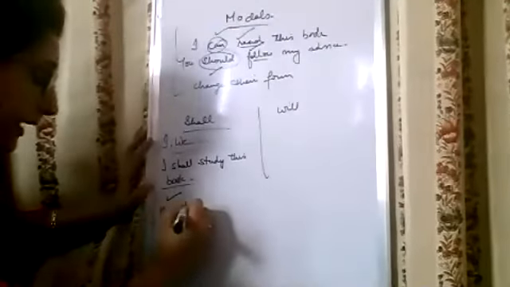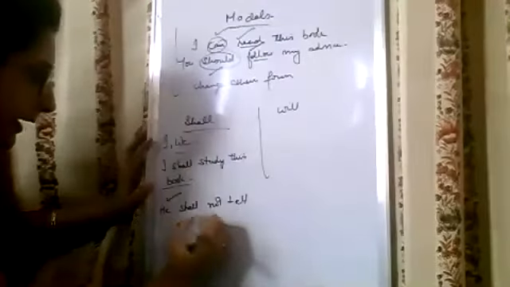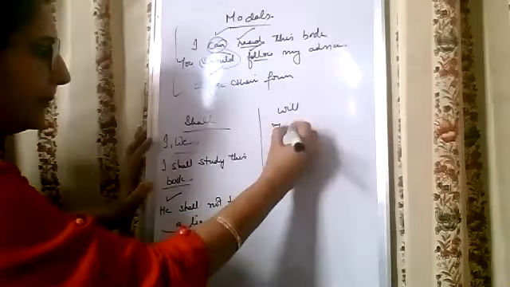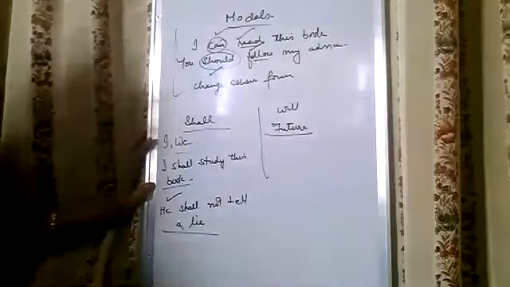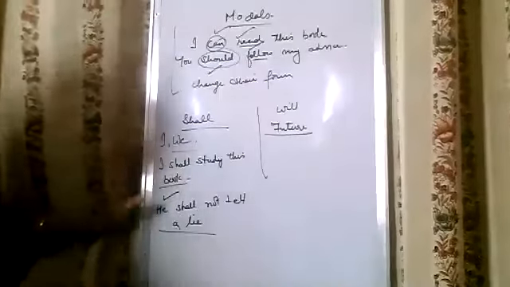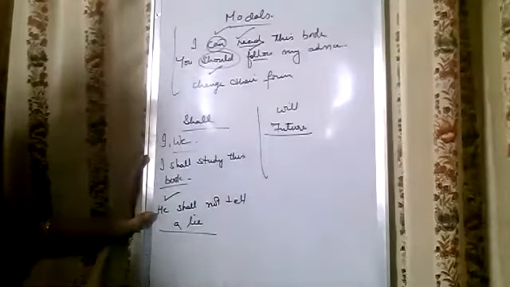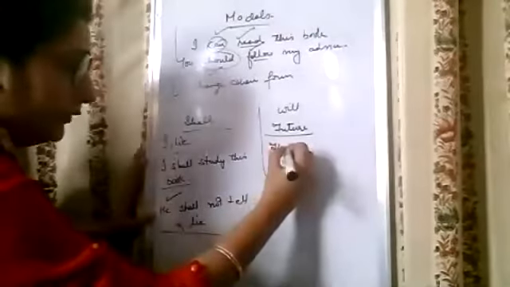Whenever you have to give some command, for example, he shall not tell a lie. So in this manner also shall can be used. And will also represents simple future. For example, he will get good marks, he will go there. But sometimes, when you have to show some threat, for example, I will teach him a lesson.